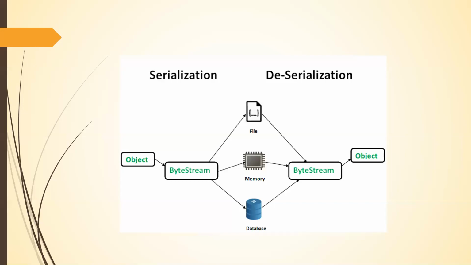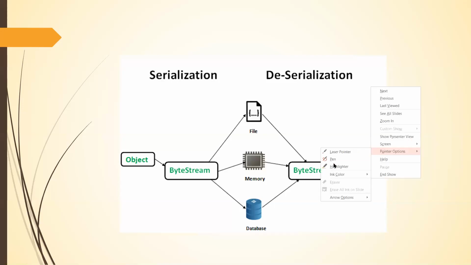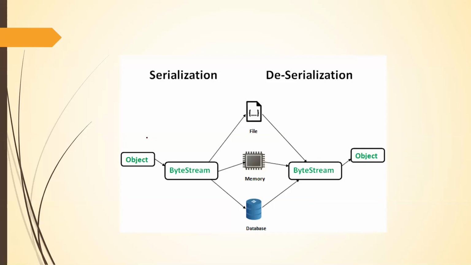In very simple terms, serialization means the object is converted to a byte stream and then it is stored somewhere. Deserialization means you have a byte stream with you, and you are converting your byte stream into the object.